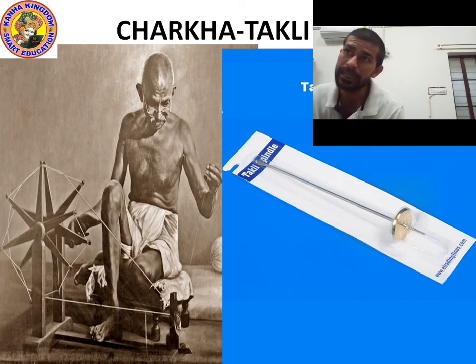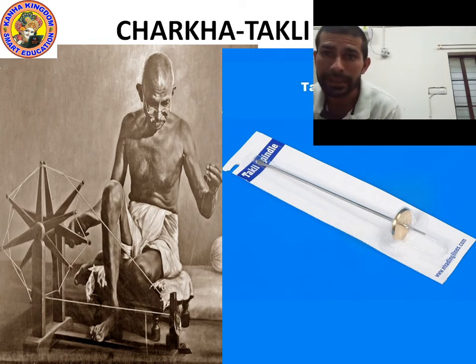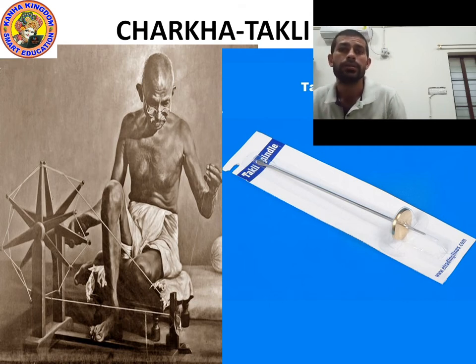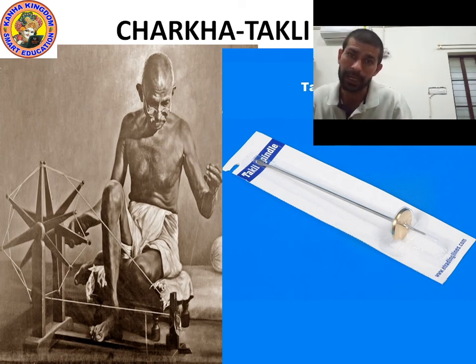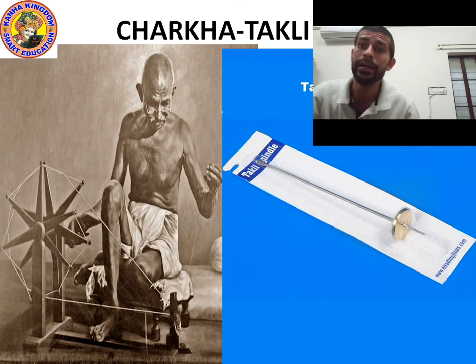Yes. So charkha was used by Mahatma Gandhi. Right now, nowadays we use takli. Takli is used to change fiber into yarn. So charkha is used for spinning process and takli is also used for spinning process. I hope you understood. Now let's move on to the last point.